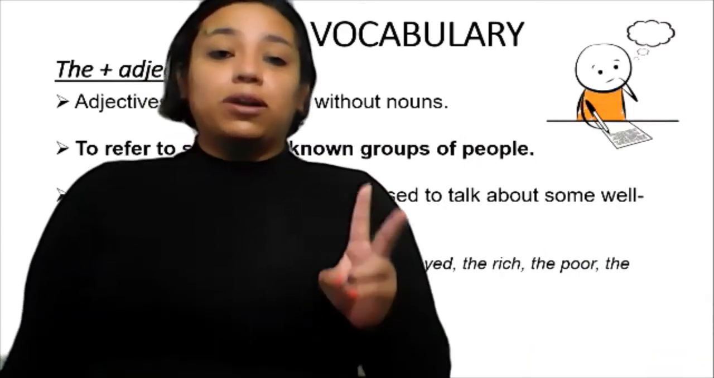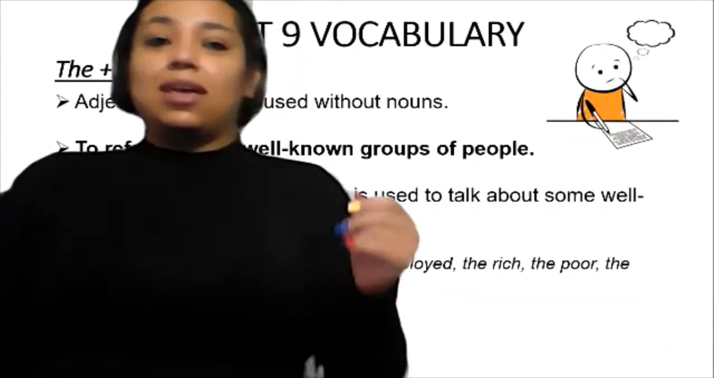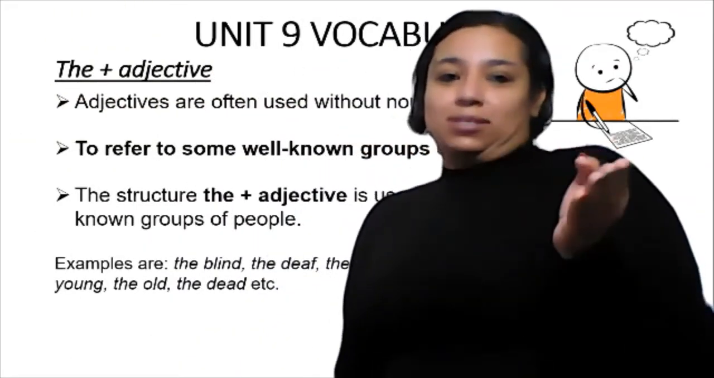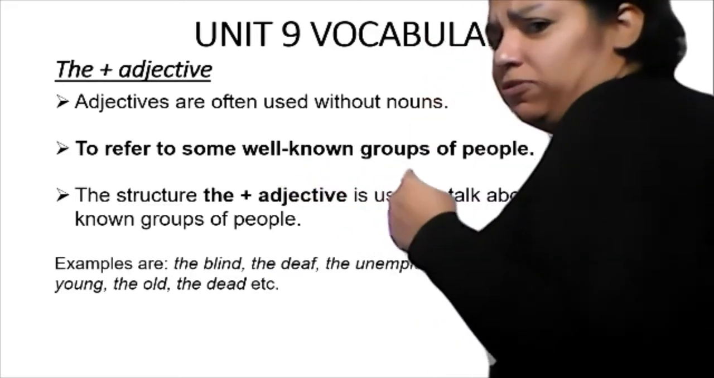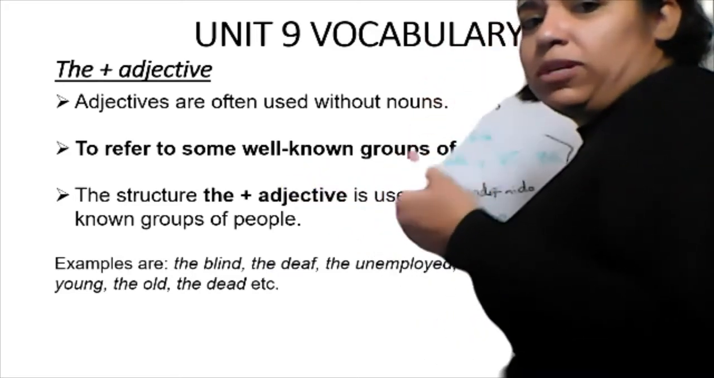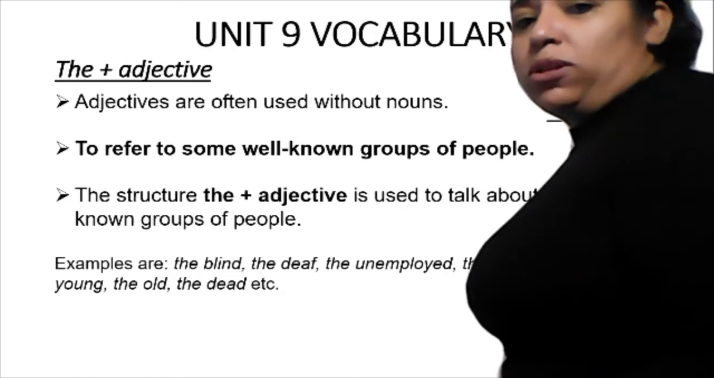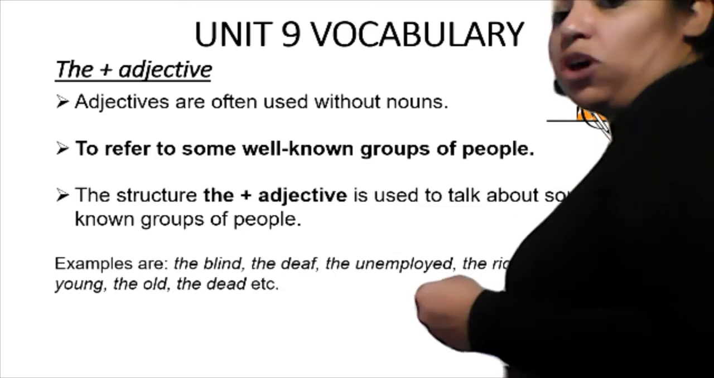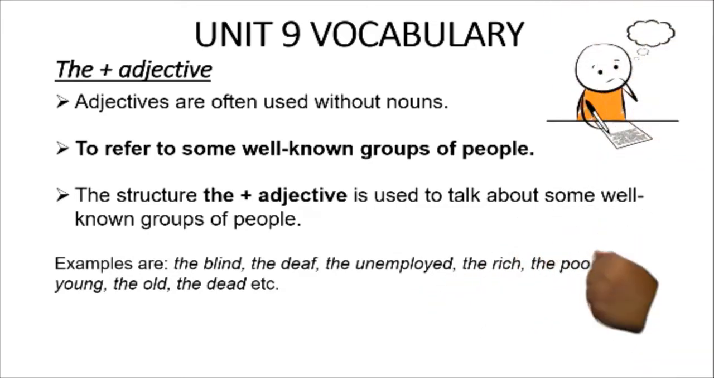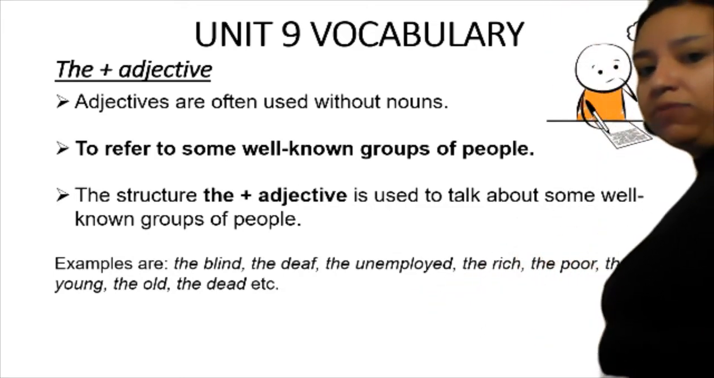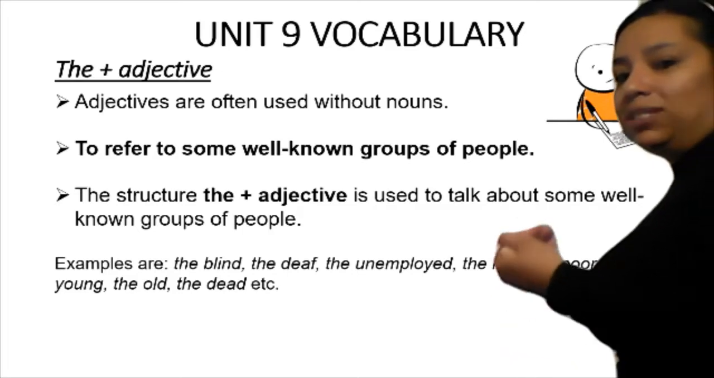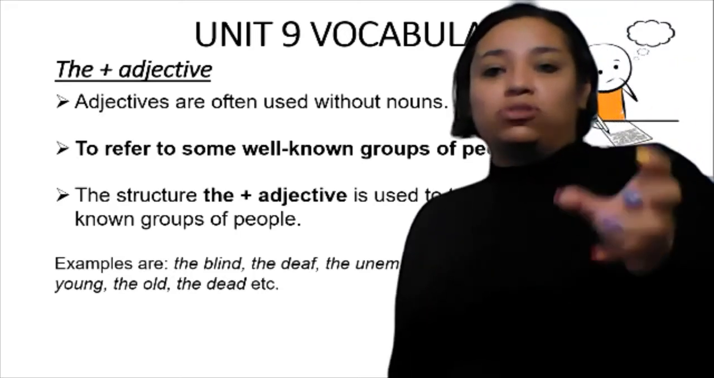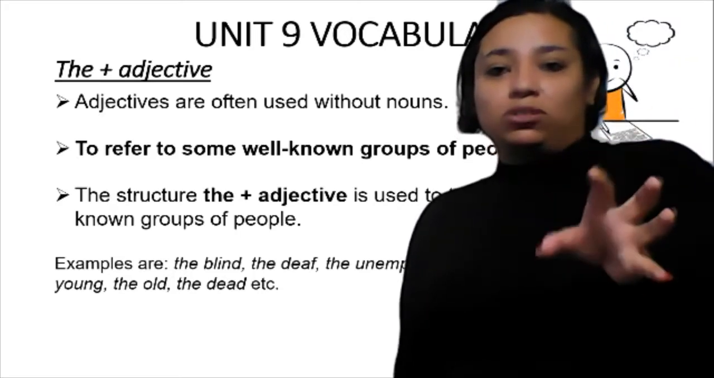Now, the second part of Unit 9 vocabulary is the plus adjective. So, what's this? Here's the explanation. Adjectives are often used without nouns to refer to some well-known groups of people, and the structure the plus adjective is used to talk about some well-known groups of people. For example, the blind, the deaf, the unemployed, the rich, the poor, the young, the old, the dead, etc. It's only a characterization of a certain group of people that you have to associate.